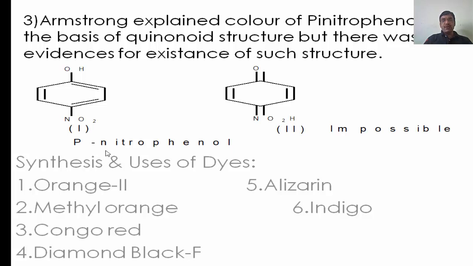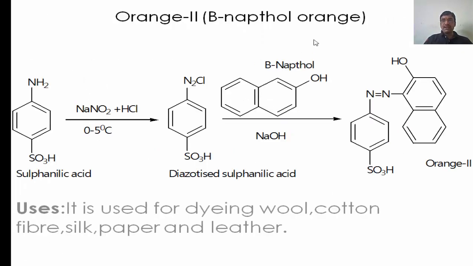Now we are moving toward the very important point, that is the synthesis and uses of the dyes. There are a total of 6 dyes that we have to synthesize and we have to see their uses. The first one is orange II. It is also called beta naphthol orange.